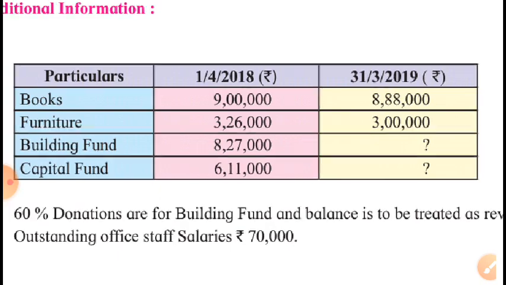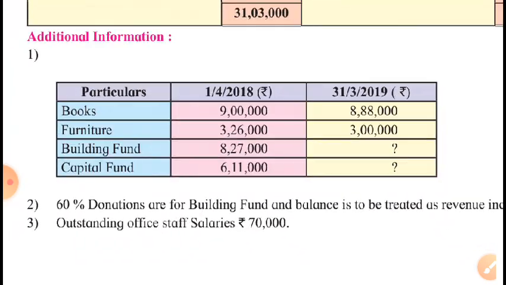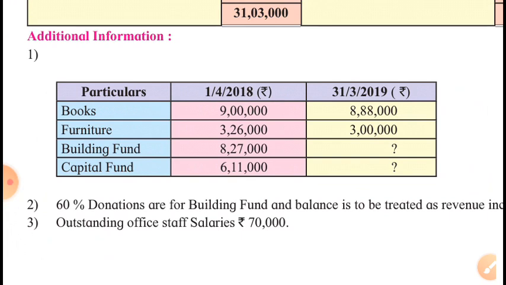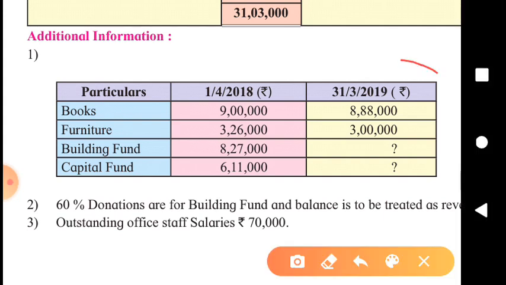And this is the point for which we are going to study this problem. Otherwise, all other items are already studied. This is the most important item. What is that? Closing balances of assets. If they are given, then how to deal with these items?